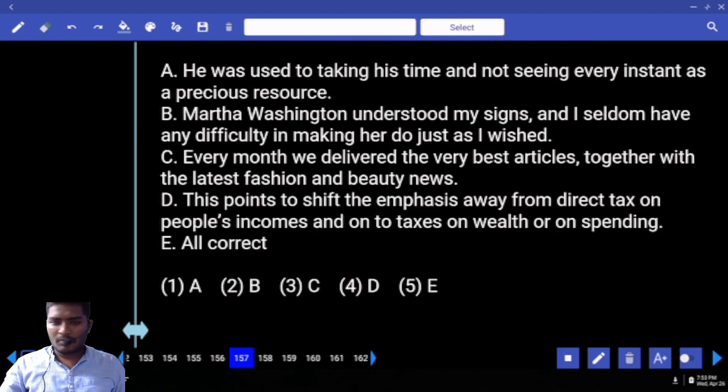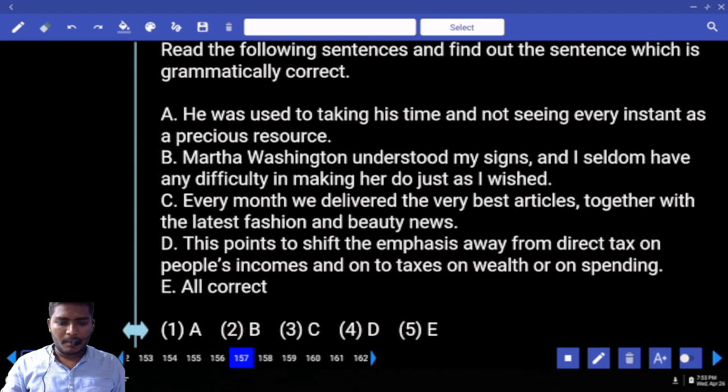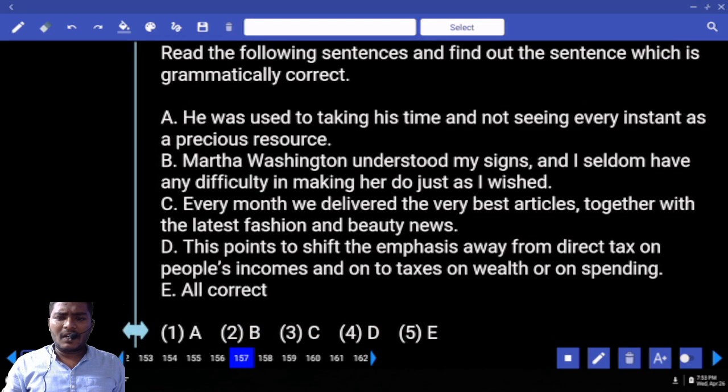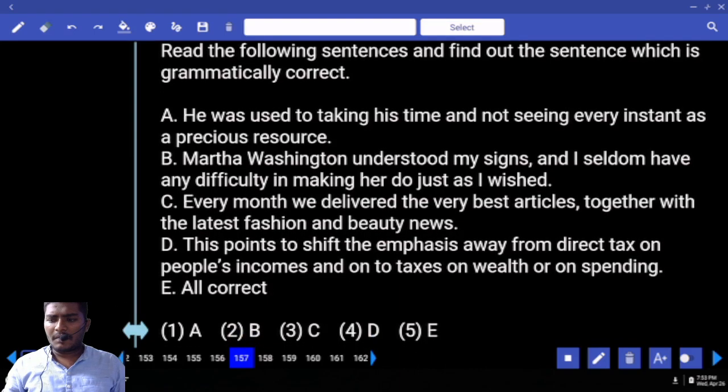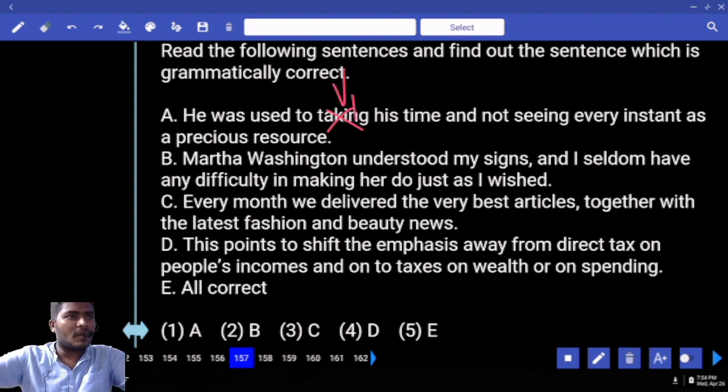Next, move to errors. Your favorite section, I hope. You need to find which is grammatically correct or grammatically wrong. That means you need to eliminate the wrong ones. He was used to taking his time and not seeing every instant as precious resource. Is the sentence correct? No. What is the correct answer? Used to take. How many of you answered this? Used to take. Used to plus V1. Nobody answered this. Why?